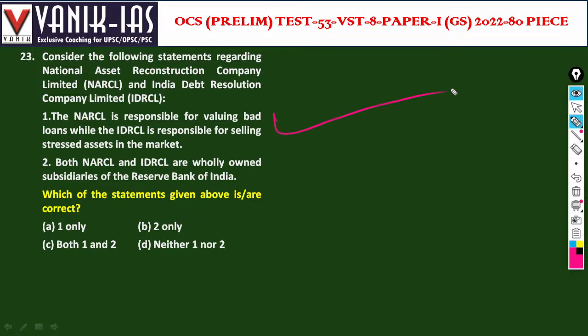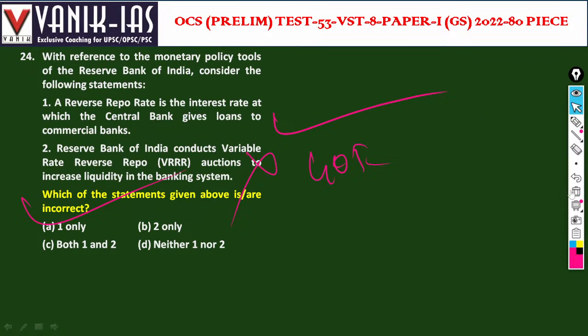Both are wholly owned subsidiaries of the Reserve Bank of India. No, they are not RBI subsidiaries. They are subsidiaries of the Government of India, not RBI. The second statement is wrong. Statement one only is the right answer. That's not RBI, that is the Government of India.